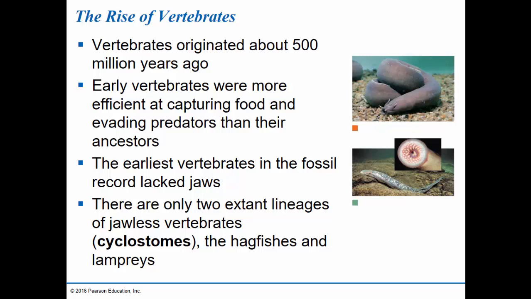Okay, and these organisms have left two groups of modern-day descendants. These are the hagfishes and the lampreys. These are cylindrical organisms that don't have jaws. Notice the lower picture of the lamprey, how it has a sort of suction-cup-shaped mouth.